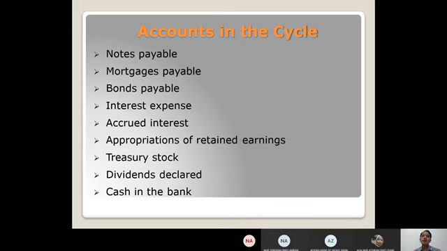Okay, notes payable are written agreements or promissory notes in which one party agrees to pay the other party a certain amount of cash. Notes payable are required when a company borrows money from a bank or other lender. In simple meaning, note payable is a loan between two parties.